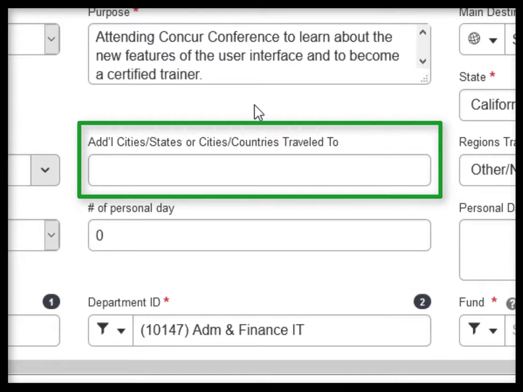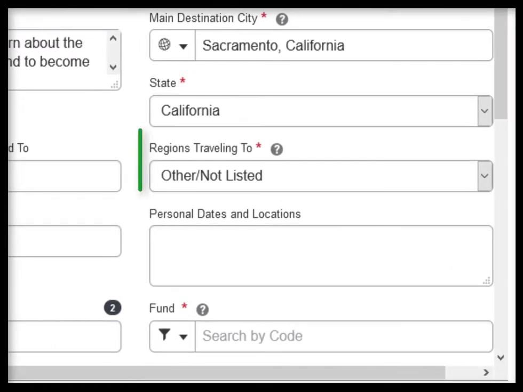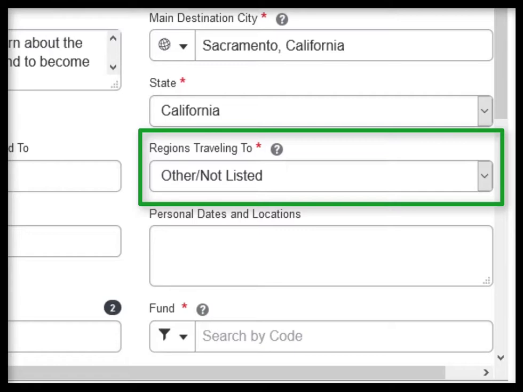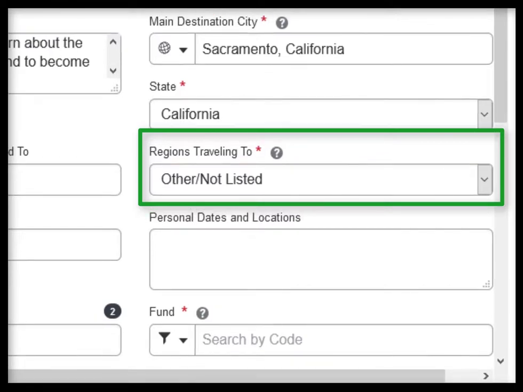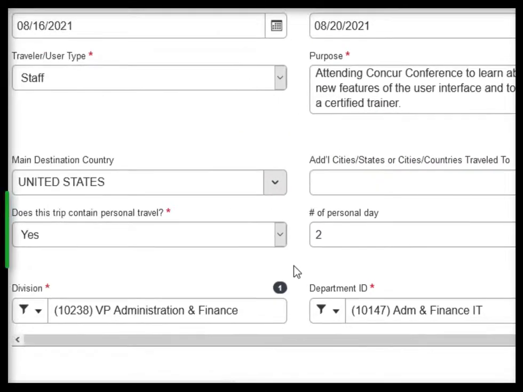You can use the Additional Cities and States or Cities and Countries Traveled to field to add additional locations that you'll be traveling to during your trip. You will leave regions traveling to as other not listed because this travel request does not include international travel.